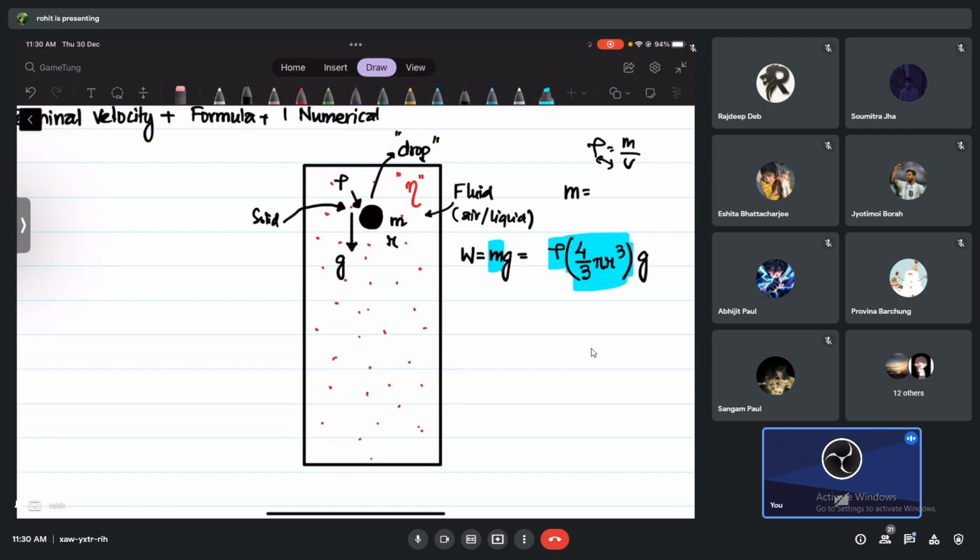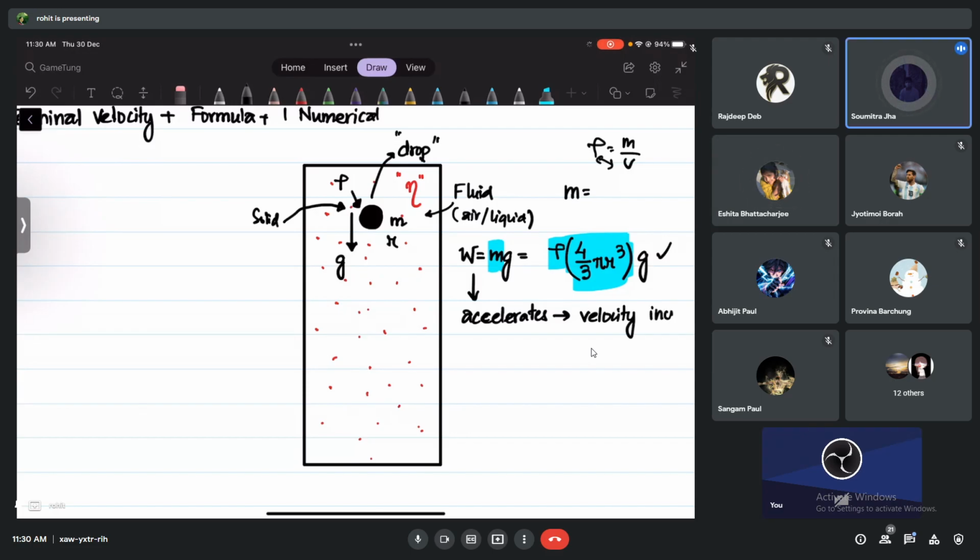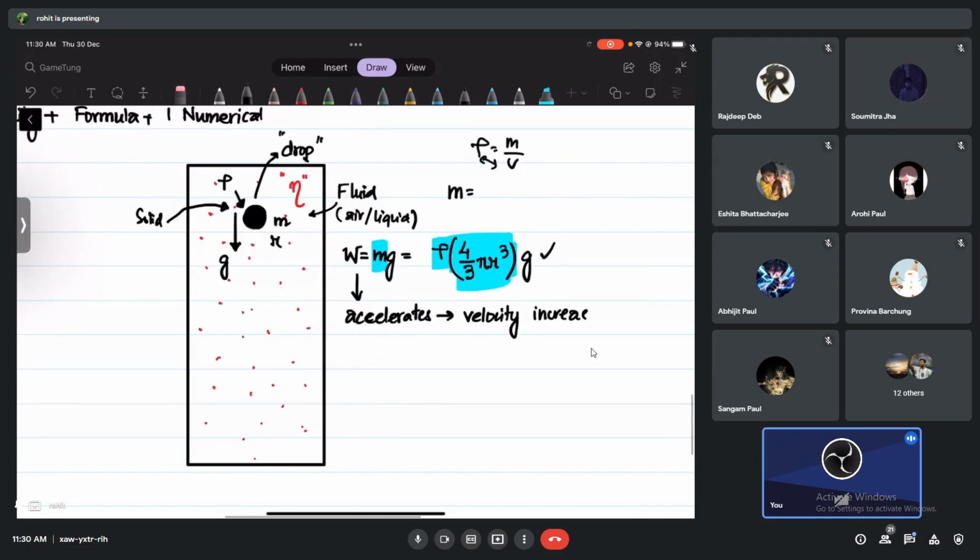Now you tell me, what does this weight do? Does it accelerate the object or not? Yes, sir, it accelerates. What is the meaning of acceleration? The velocity will be same or velocity will increase? Velocity will increase as it drops down.